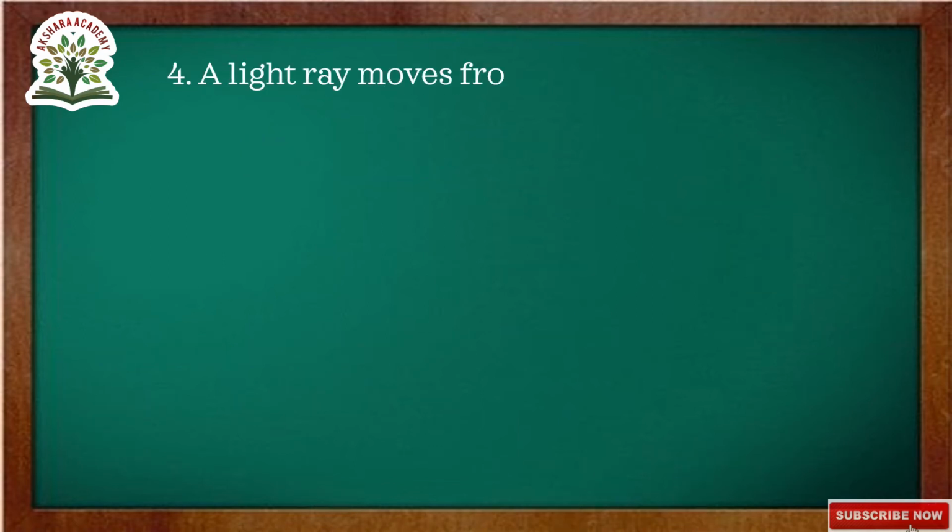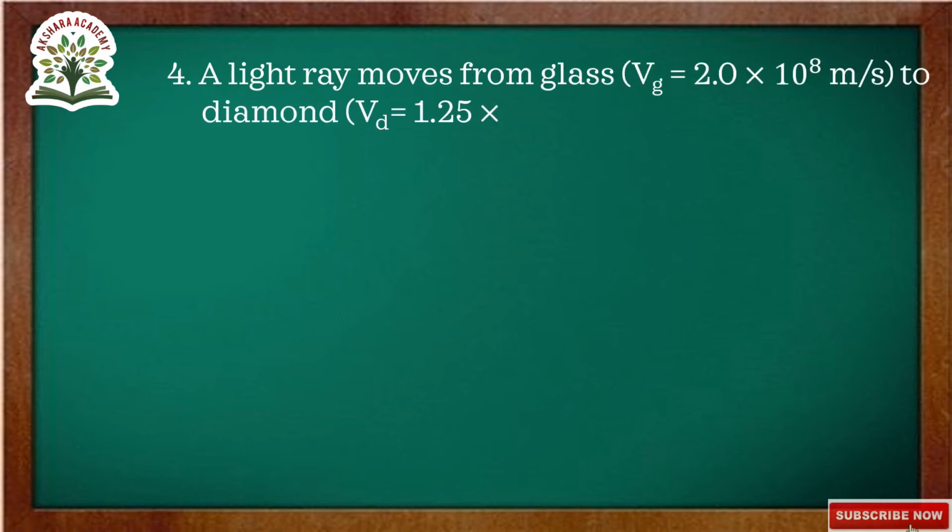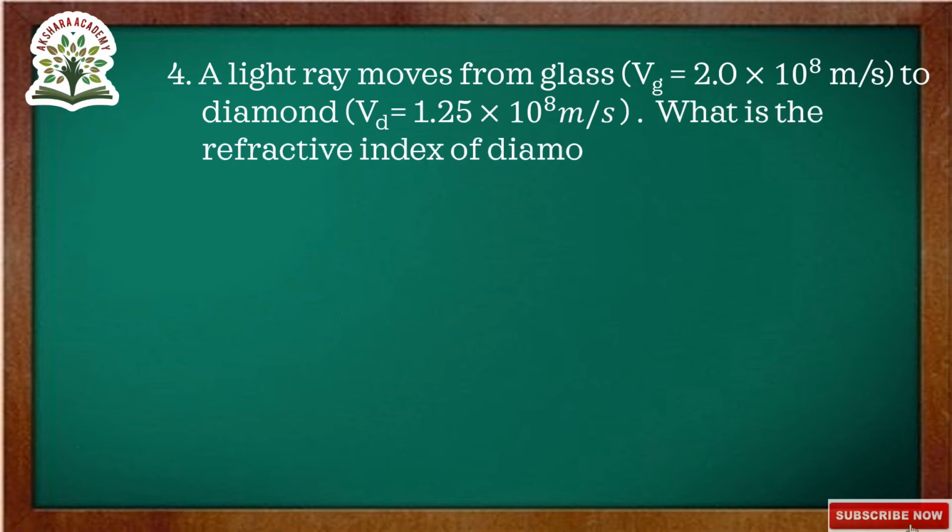A light ray moves from glass to diamond. They gave the velocity in glass as 2 into 10 to the power of 8 meters per second, and in diamond as 1.25 into 10 to the power of 8 meters per second. What is the refractive index of diamond with respect to glass?